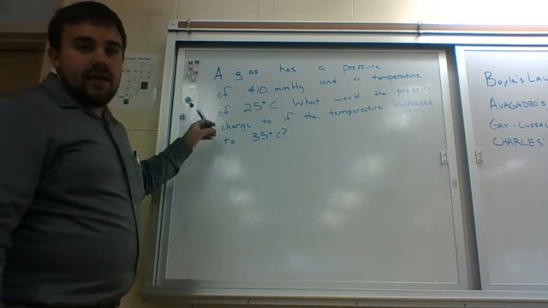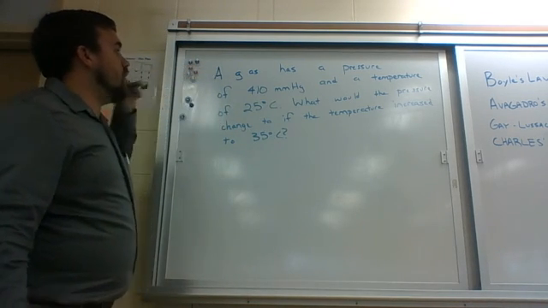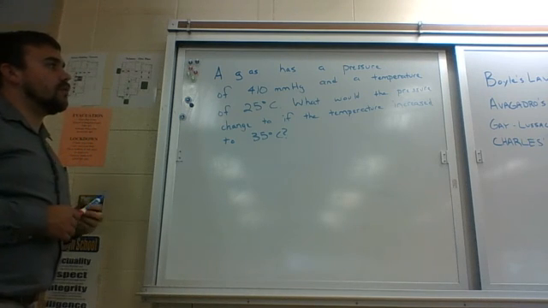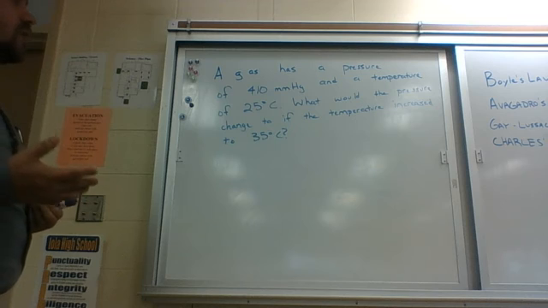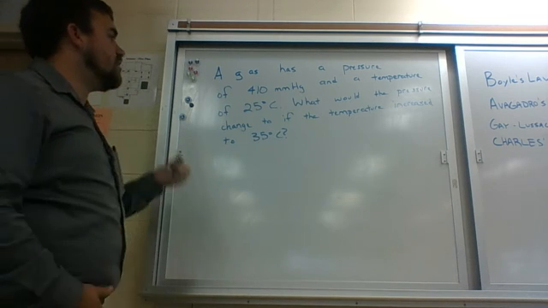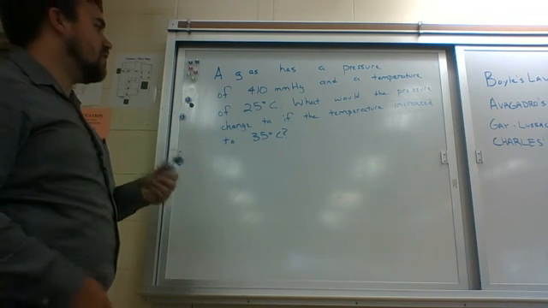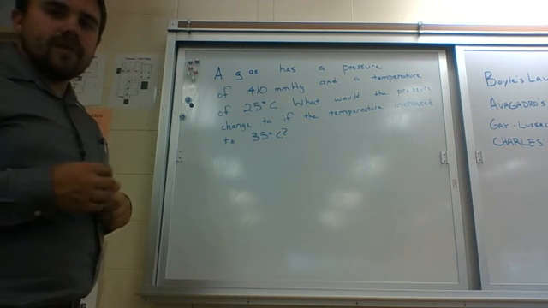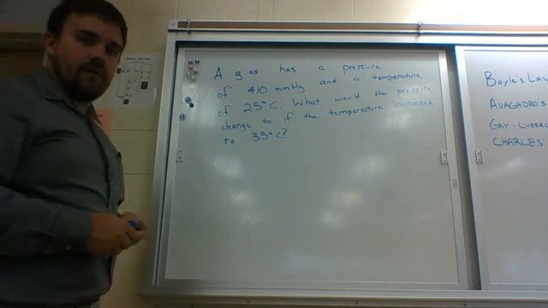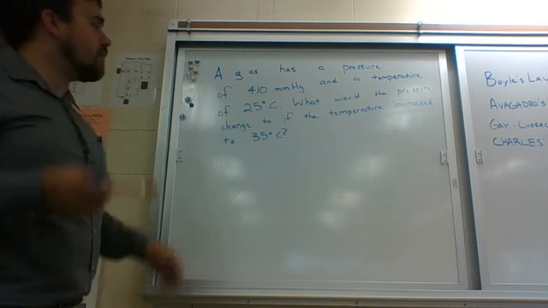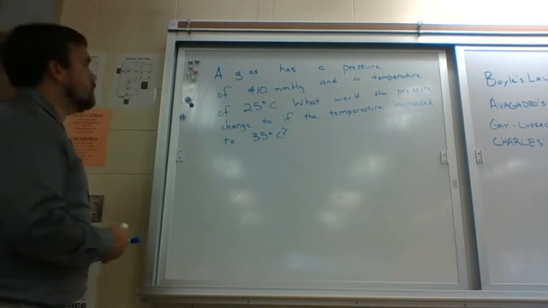It says a gas has a pressure of 410 millimeters of mercury at a temperature of 25 degrees Celsius. What would the pressure change to if the temperature increased to 35 degrees? The way I'll introduce this, we're going to use this thing called an EIF table to solve problems like this. But the way I'm going to introduce this is by simply drawing a picture.